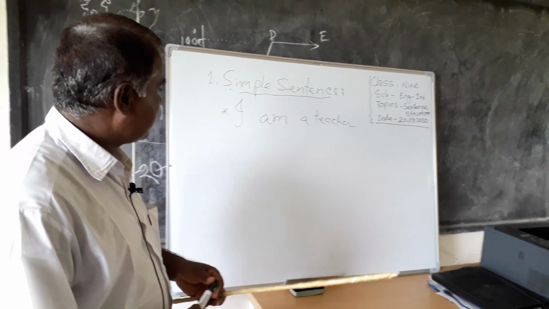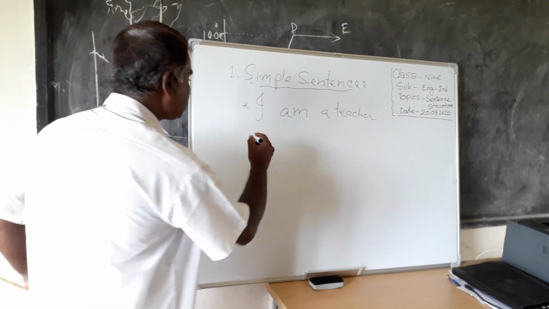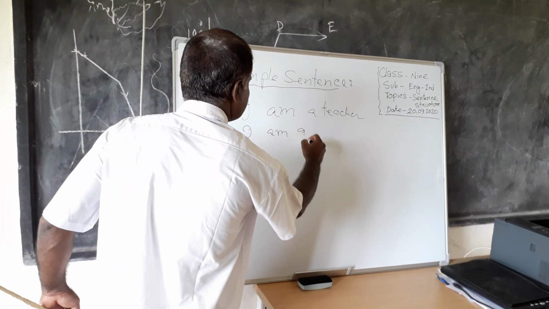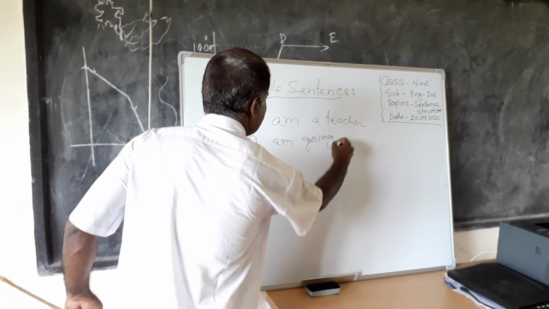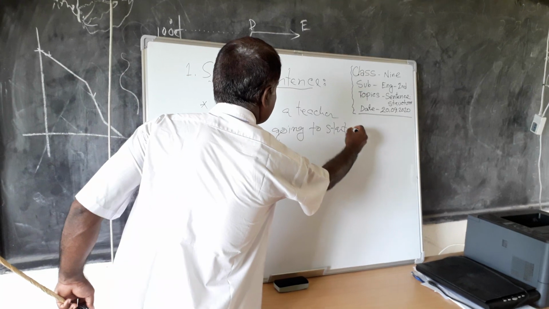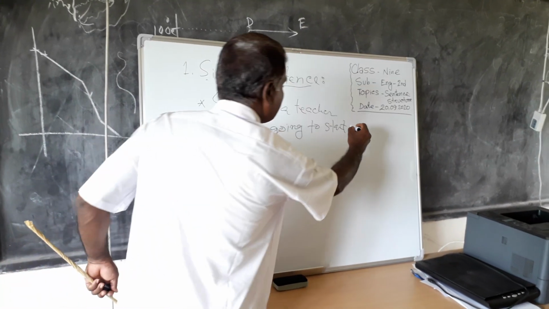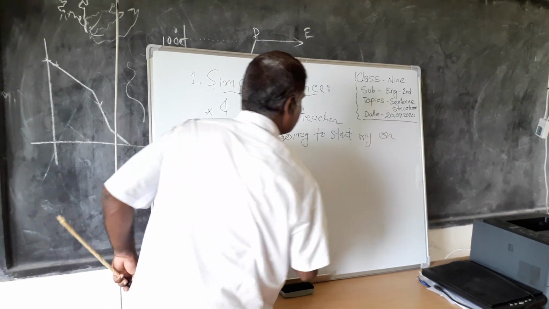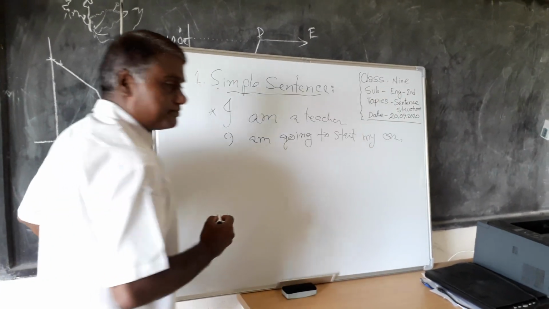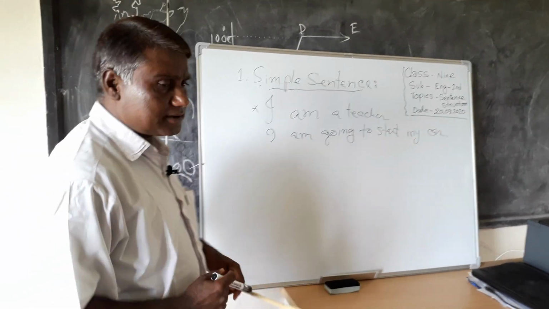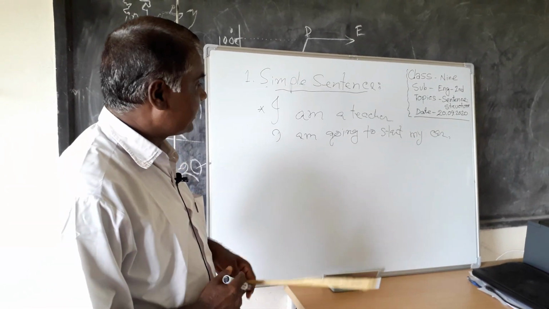I am going to give another example. I am going to start my car. This is also a simple sentence, but there is a difference here.